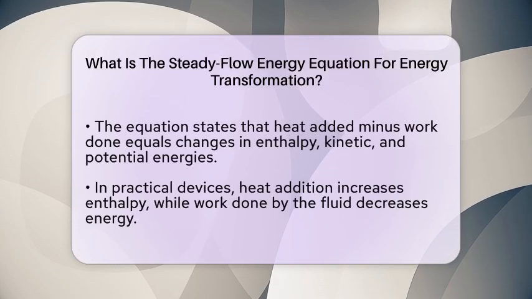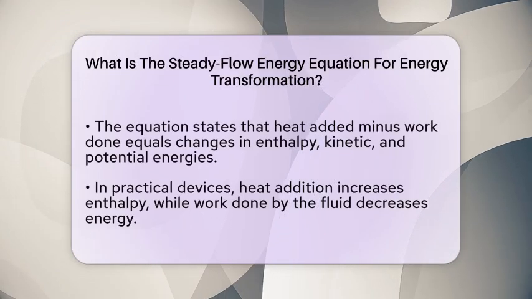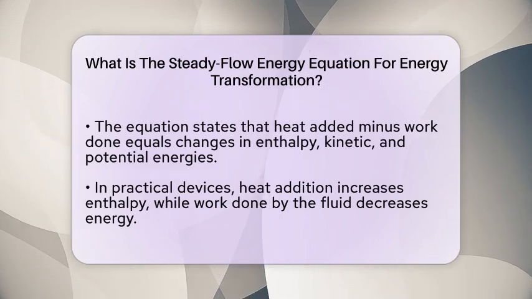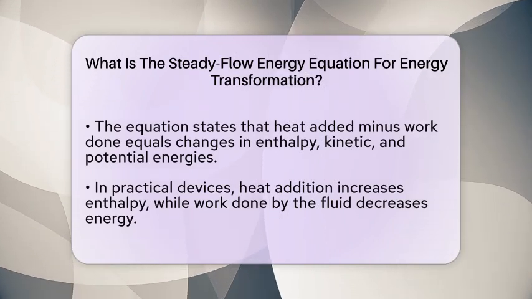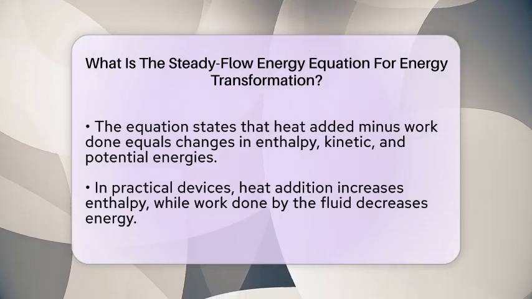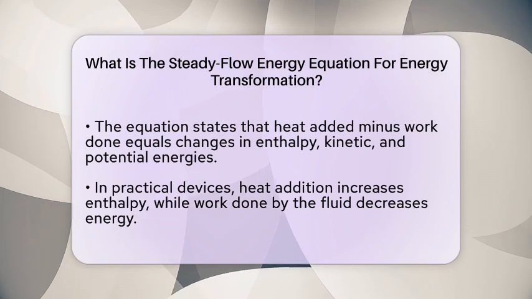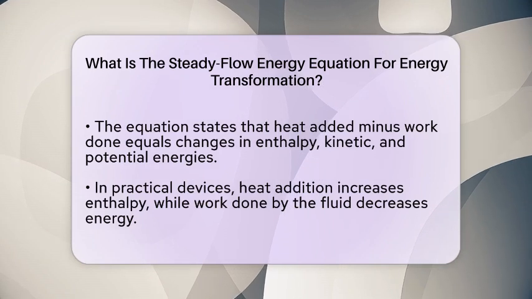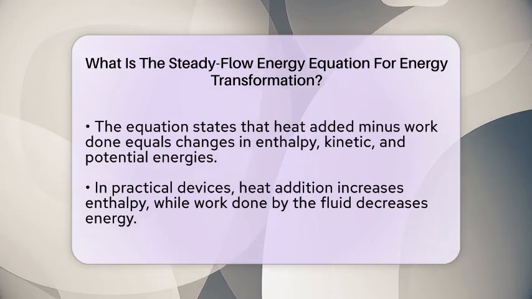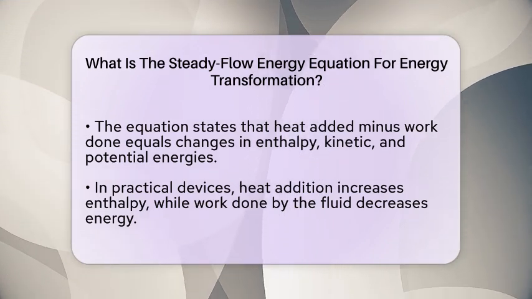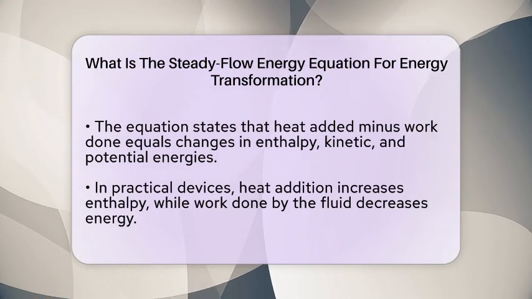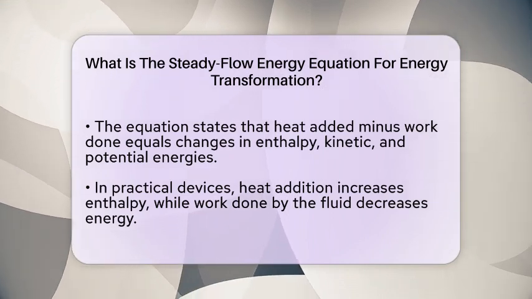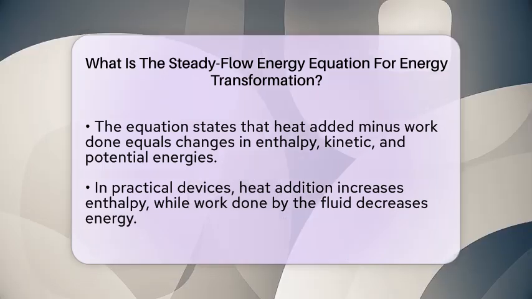To put it simply, if you add heat to the fluid or do work on it, the fluid's energy increases. If the fluid does work or loses heat, its energy decreases. The equation uses specific terms for each of these energy changes, with subscripts 1 and 2 indicating the inlet and outlet points. For example, in a heater, no work is done by the fluid, so the heat added increases the enthalpy. In a turbine, no heat enters or leaves, so the energy decreases as the fluid does work.